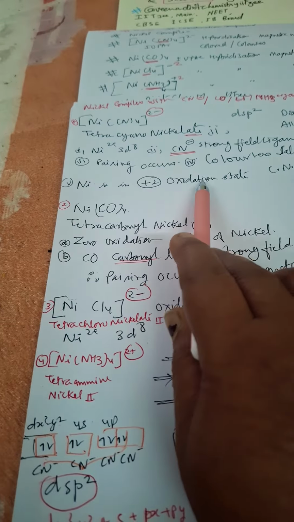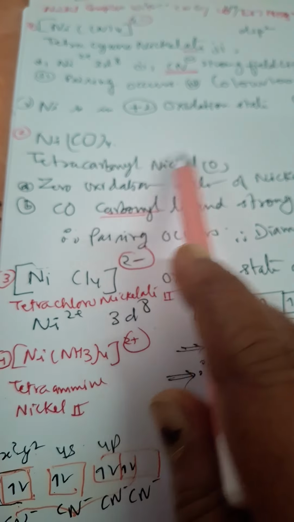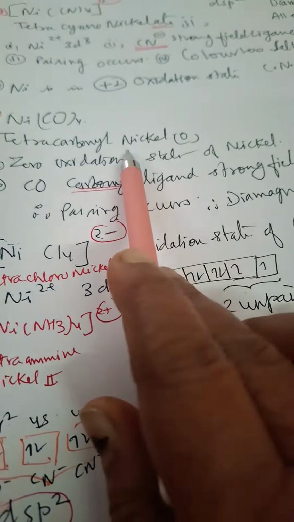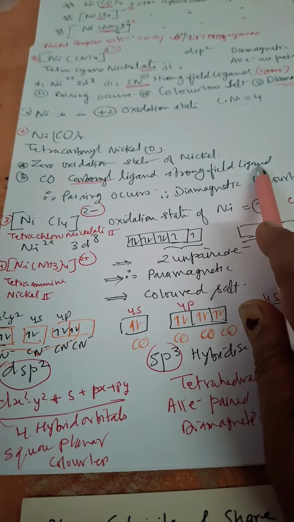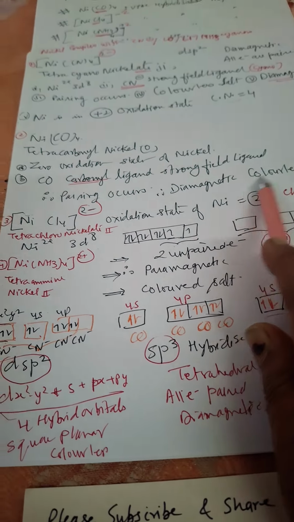Ni is in the 2 plus oxidation state, coordination number 4. Now [Ni(CO)4], we can say tetracarbonylnickel(0). Why have I written nickel 0? Because the oxidation state of nickel is 0 here. Okay, now this carbonyl ligand is a strong field ligand, so pairing occurs. Because of pairing, it is diamagnetic and colorless.